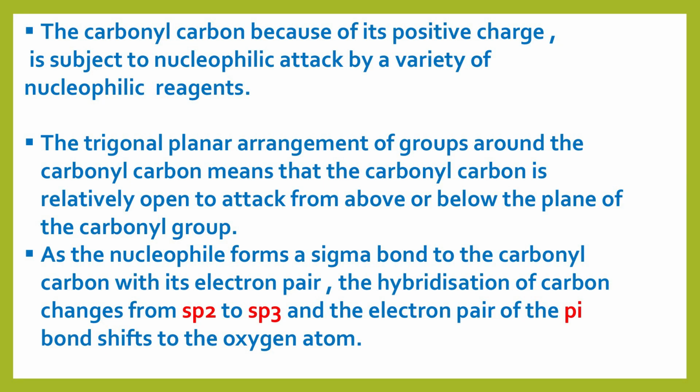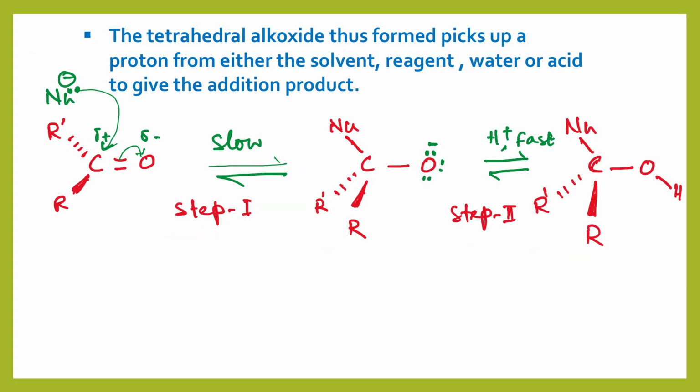Next, as the nucleophile forms a sigma bond to the carbonyl carbon with its electron pair, the hybridization of carbon also changes. You see here, the hybridization of carbon changes from sp2 to sp3. See the mechanism displayed on your screen: the carbonyl carbon is now attacked by the nucleophile, making a 107-degree angle with the carbon-oxygen double bond.